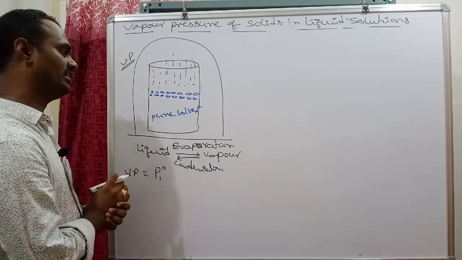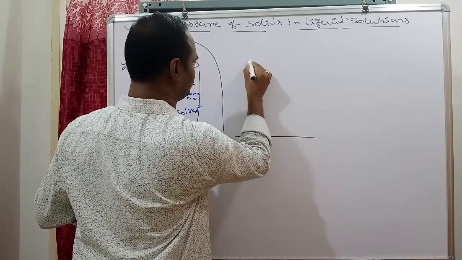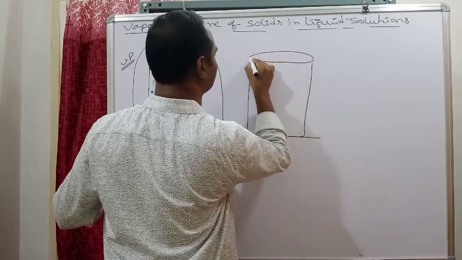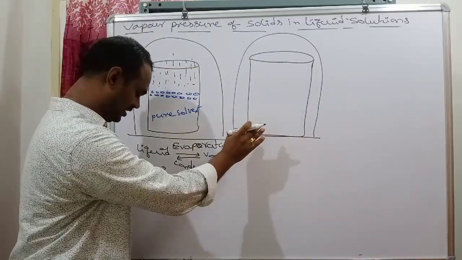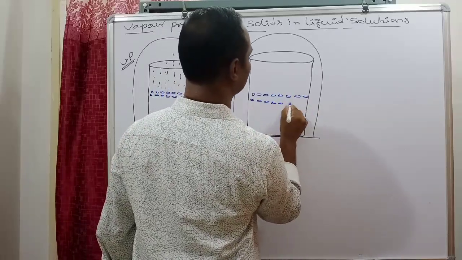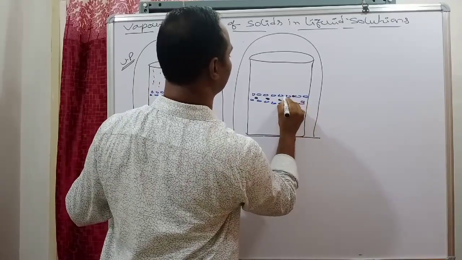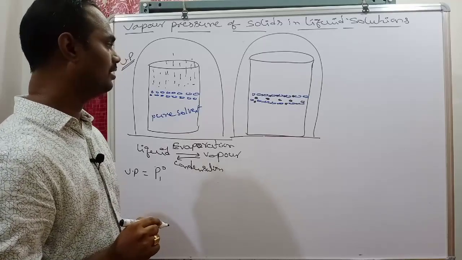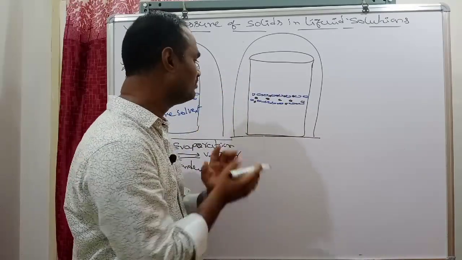Now for this pure solvent, if you add some amount of non-volatile solute, at the same temperature, with the same quantity of pure solvent taken, and we add non-volatile solute like sucrose, glucose, urea, NaCl, and so on. Solute plus solvent becomes a solution.